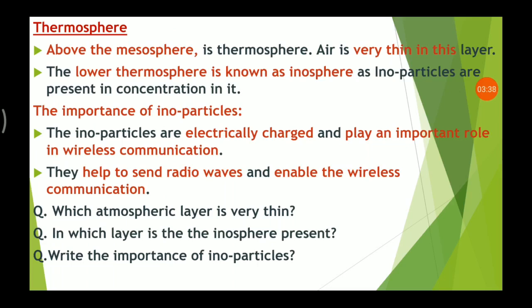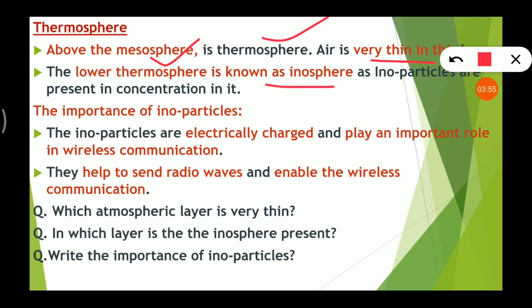Next we have thermosphere. This is also very important. Above the mesosphere there is the thermosphere, and air is very thin in this layer. Okay, the lower thermosphere is known as ionosphere. We can also divide this layer into two parts. The lower one is known as ionosphere, as there are ionoparticles present.